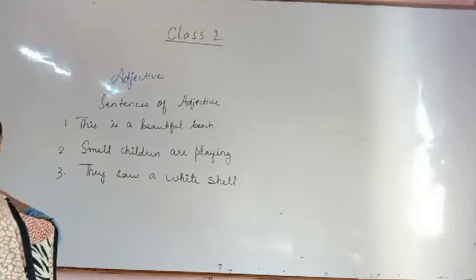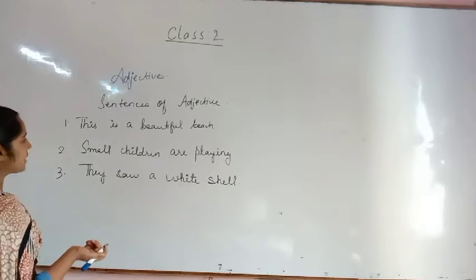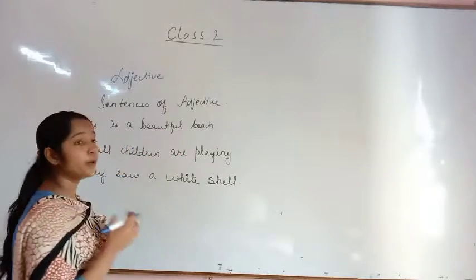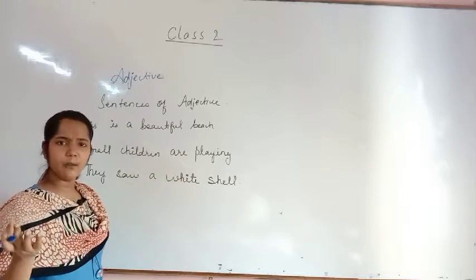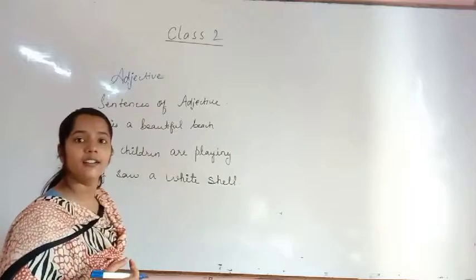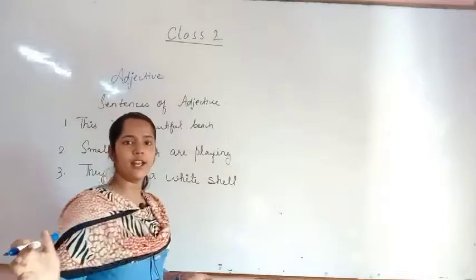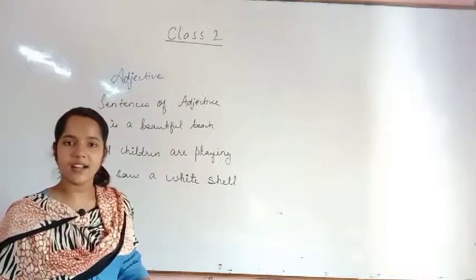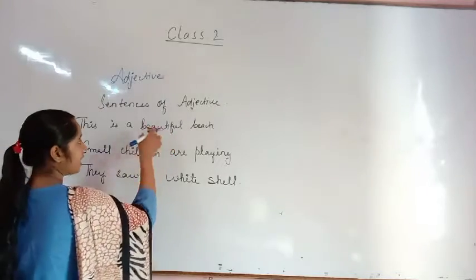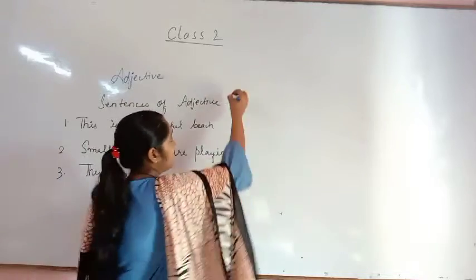Now there are some more example sentences so that you will understand adjective more and more. This is a beautiful beach. Beach means what? You have seen beaches like Goa, Digha. There are some beaches where you will see a very big ocean and sandy areas. That is called beach. Now you have to identify the adjective here. So what you have to do? Identify the adjective. I am writing here.